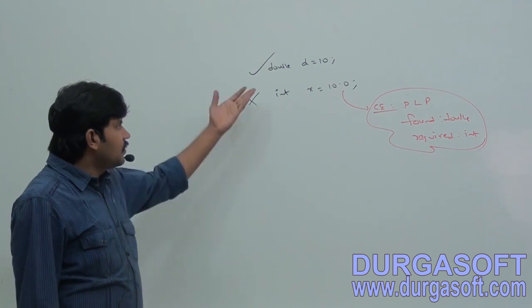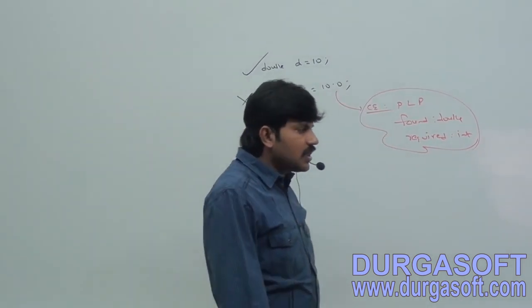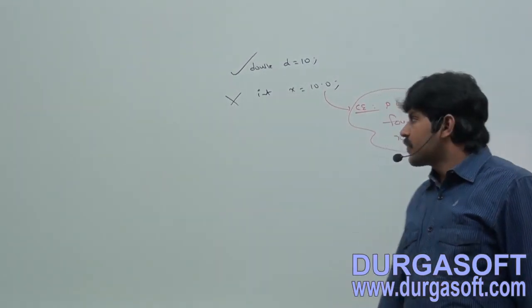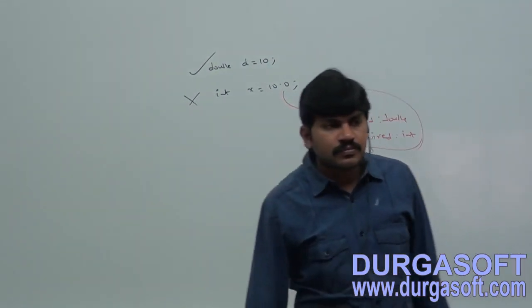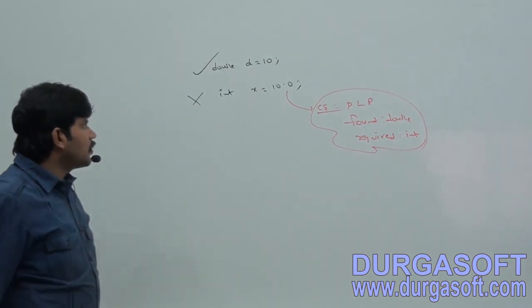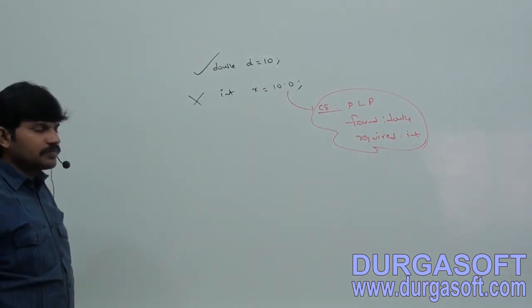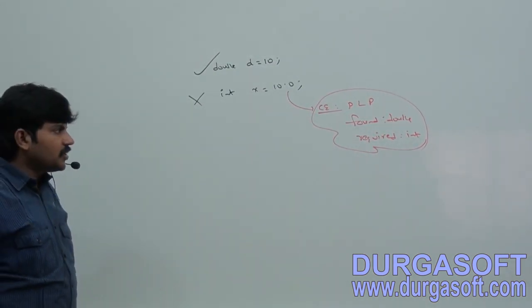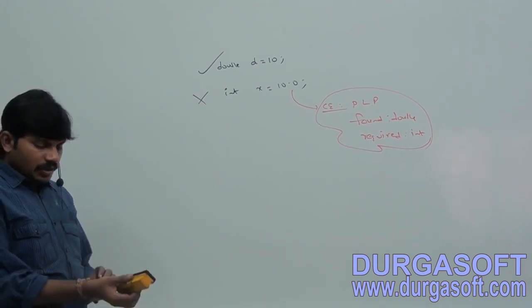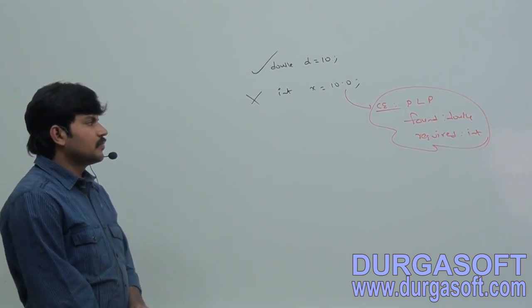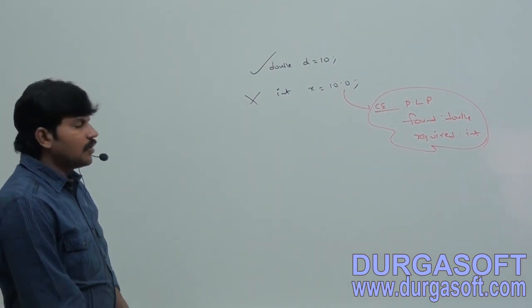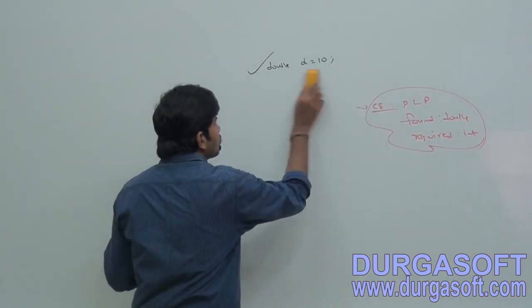Double d is equal to 10 is fine. Int x is equal to 10.0 gives possible loss of precision, found double but required int.